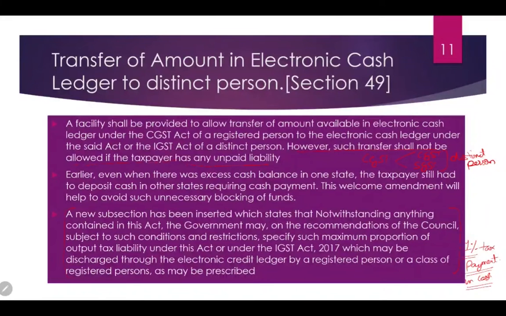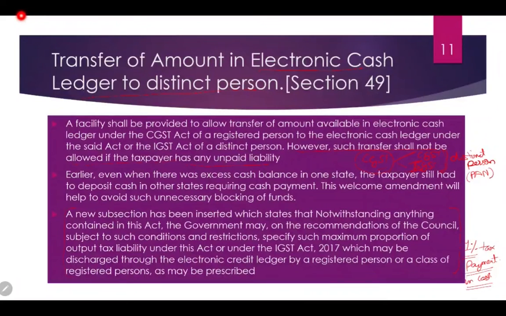Government has made some amendment in the transfer of the amount in the ACL to a distinct person. It basically means that if you have a balance in CGST and you don't have any unpaid liability, you can transfer this CGST amount to your CGST or the IGST balance in your another entity. Means the entity having the same PAN, your distinct person entity.